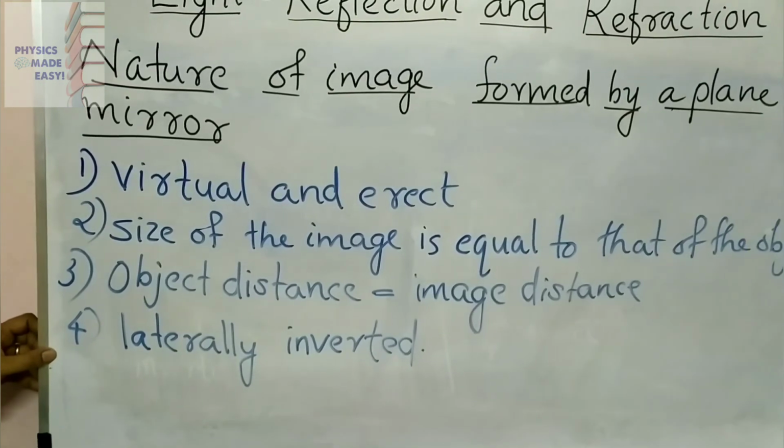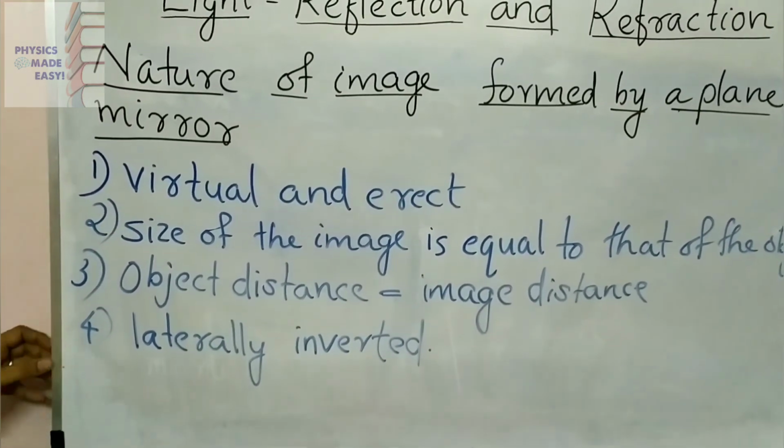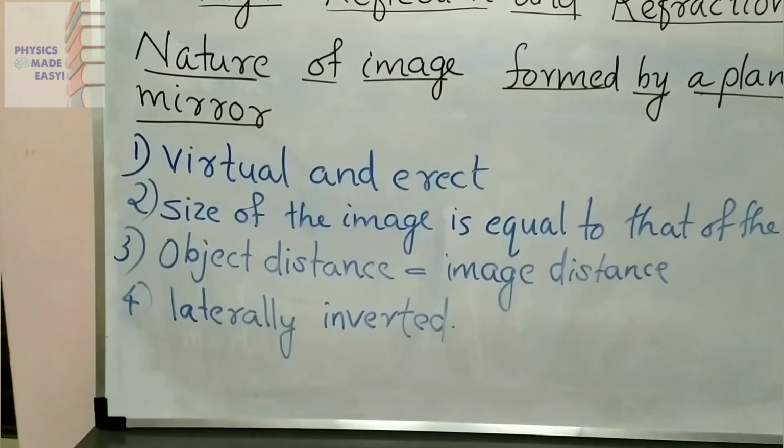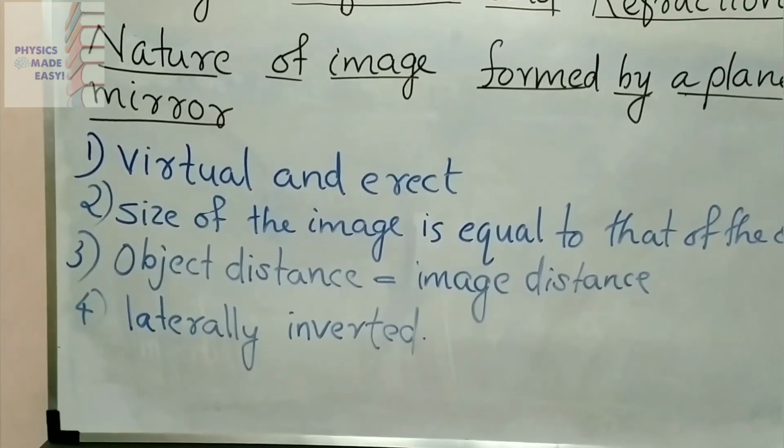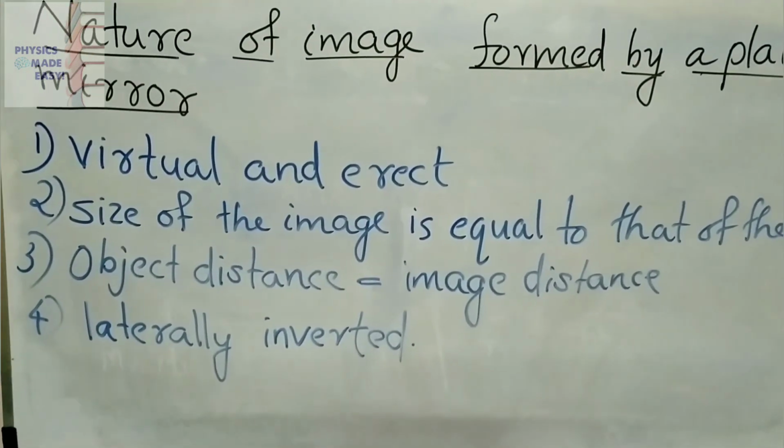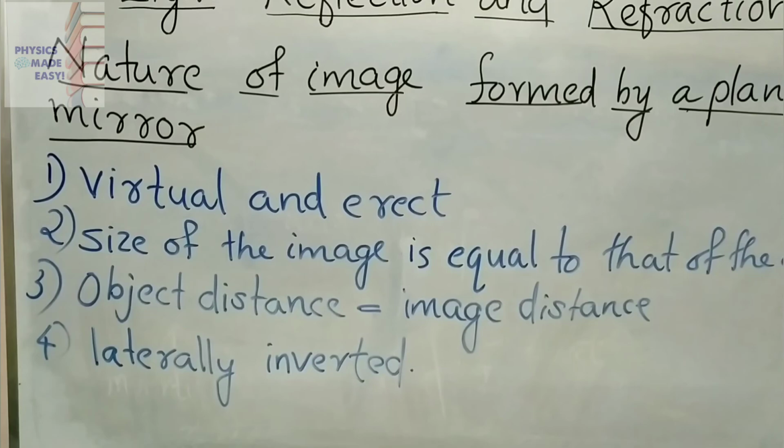The fourth one is that the image is laterally inverted. What do you mean by lateral inversion? If you are standing in front of a mirror, left appears as right and right appears as left. That is called lateral inversion.